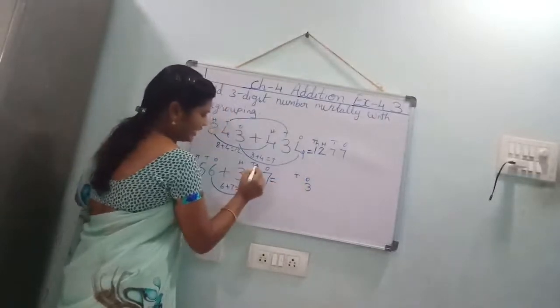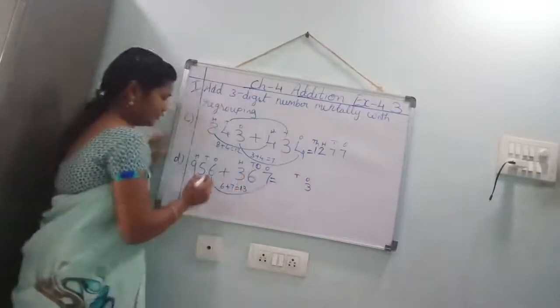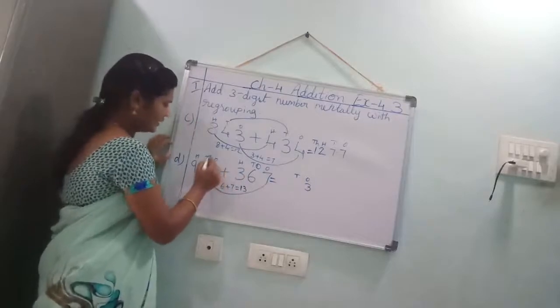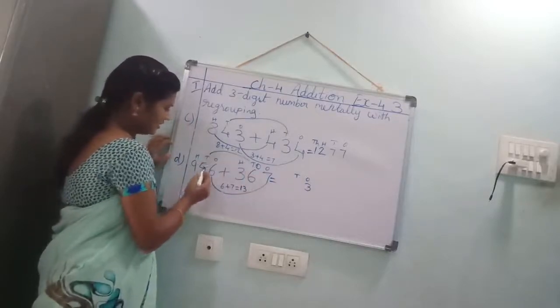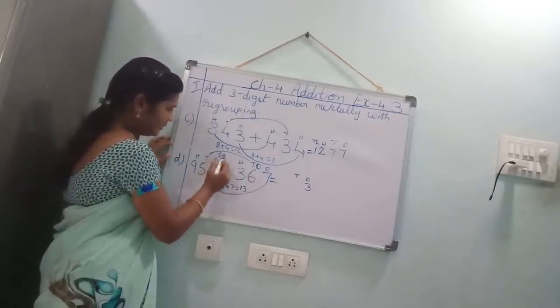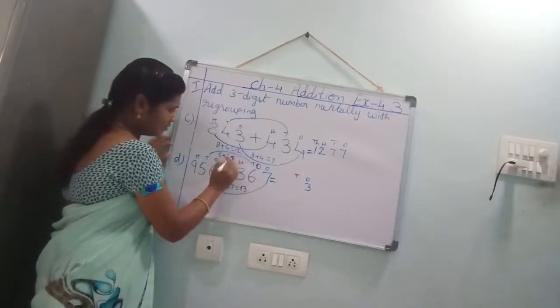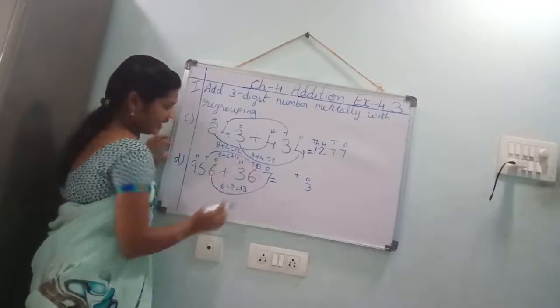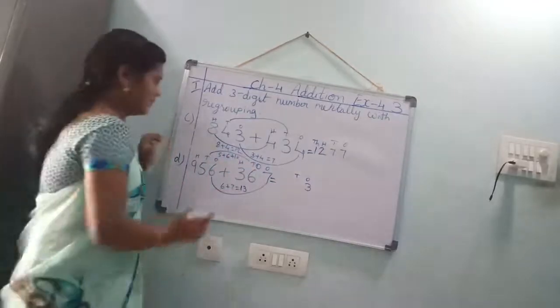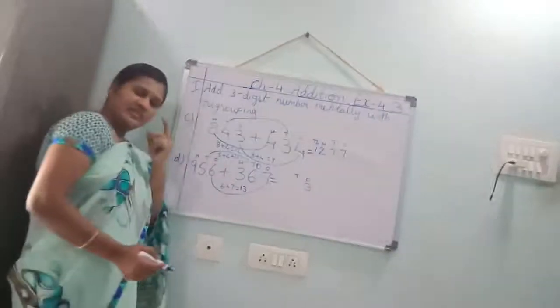In tens place should carry forward 1. Yes. Now you should add tens place. What is that numbers? 5 plus 6 plus 1, because your carry forward is there. Yes, that's right. 5 plus 6.